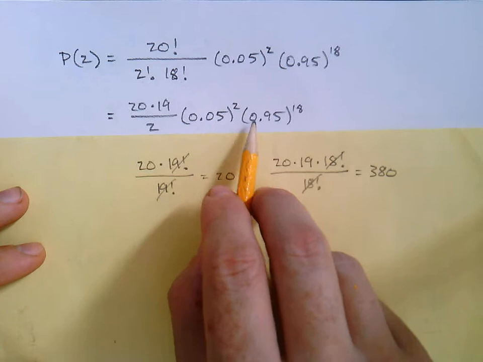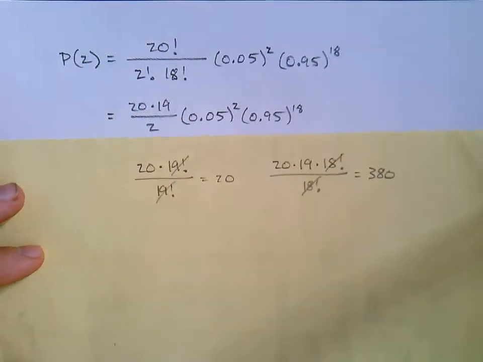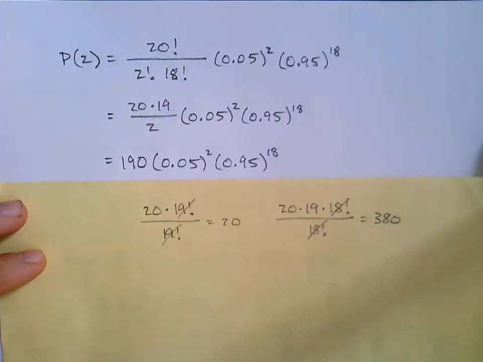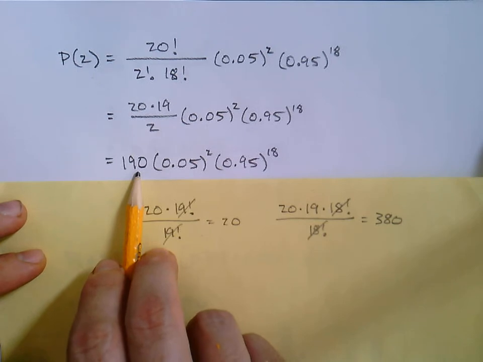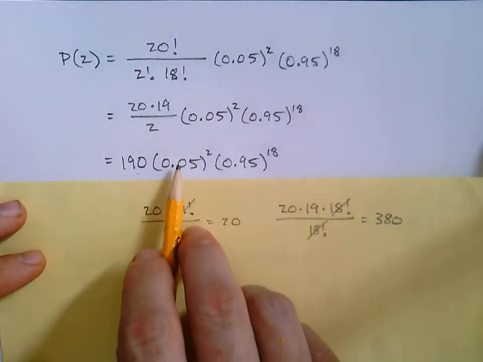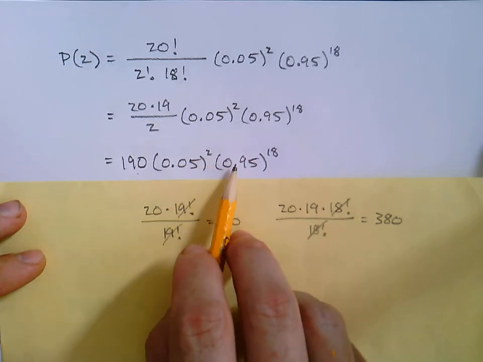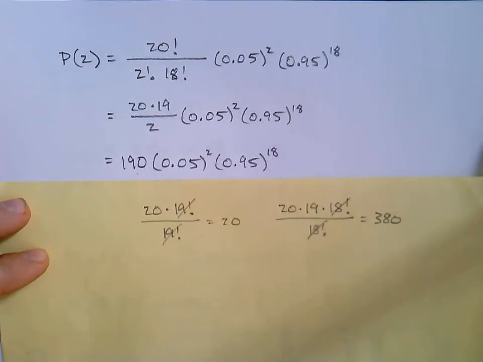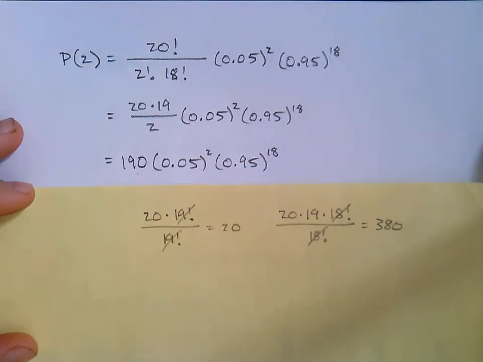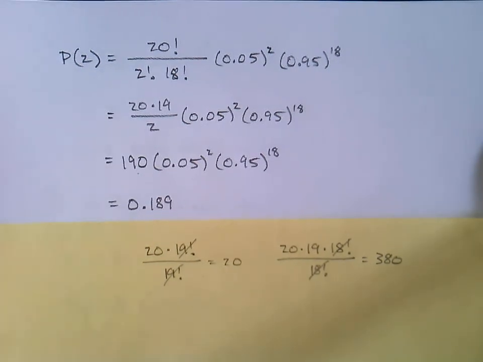And I just copied the rest, and then, okay, that's 380 divided by 2. So we end up with 190 out in front when we simplified all that, times 0.05 squared times 0.95 to the 18. Grab your calculator at this point, and you should get 0.189. That is the probability that exactly 2 people from our group are afraid.